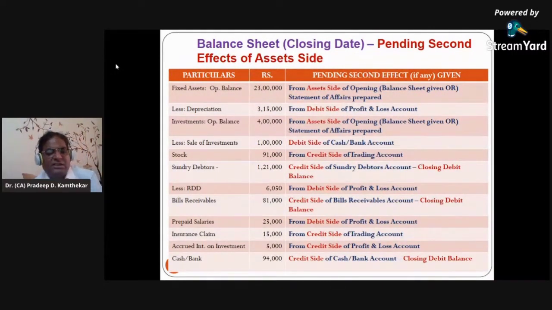Debtors, it is credit side of debtors account, it is closing debit balance. RDD, it is second effect of debit item of P&L. Debit side, we had that. Bills receivable, it is credit side. Bills receivable, second effect, it is closing debit balance. Prepaid salaries, second effect, we have already seen debit side of P&L. Insurance claim, already that second effect which we have seen in trading account credit side. Accrued interest on investment, we have seen on P&L credit side. Cash and bank, this will be shown on the credit side of cash and bank as closing debit balance.